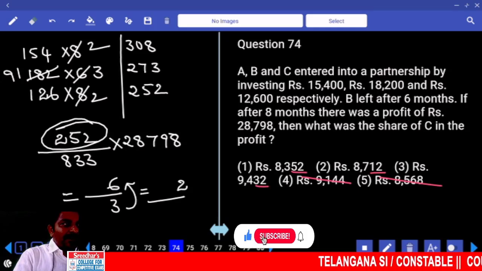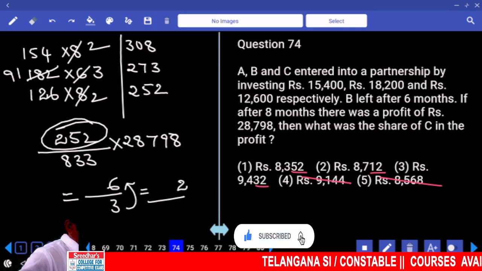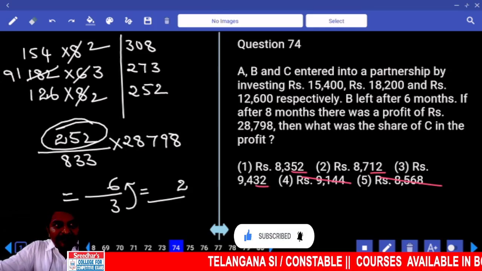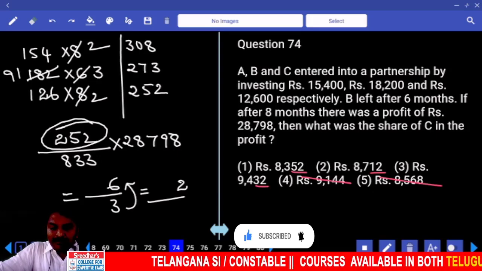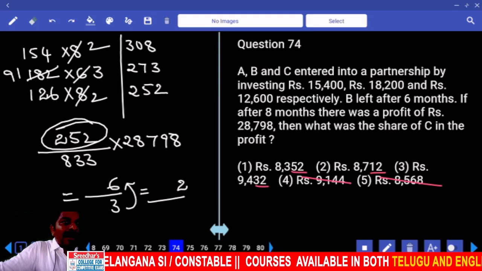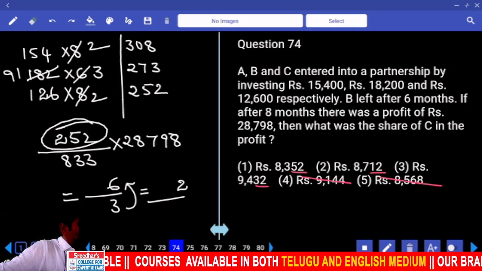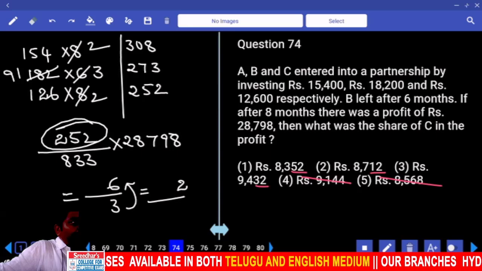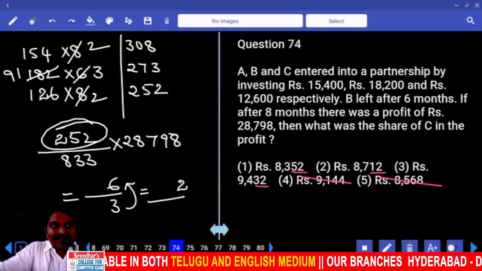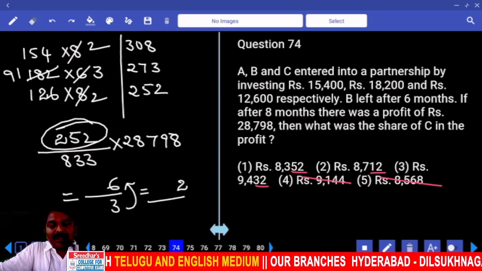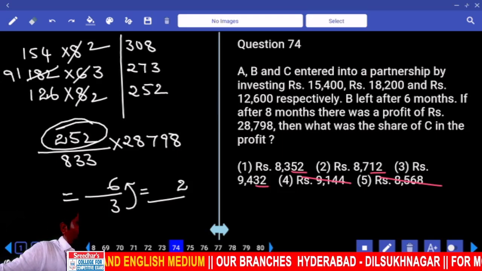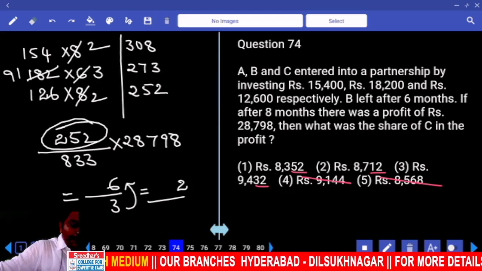At least a 3 multiple. Then the answer must be a 9 multiple. First option is a 9 multiple. Sum of digits 18, it is a 9 multiple. Second option is a 9 multiple. Third option is also a 9 multiple. We are unable to discriminate.